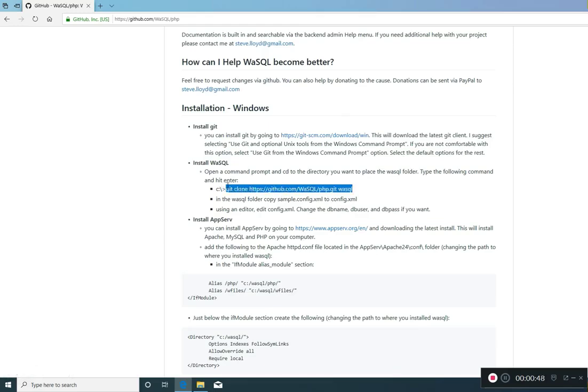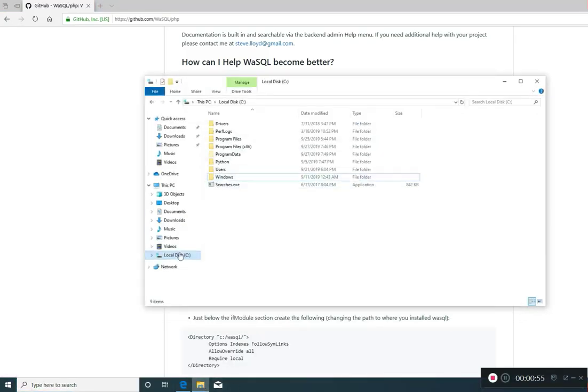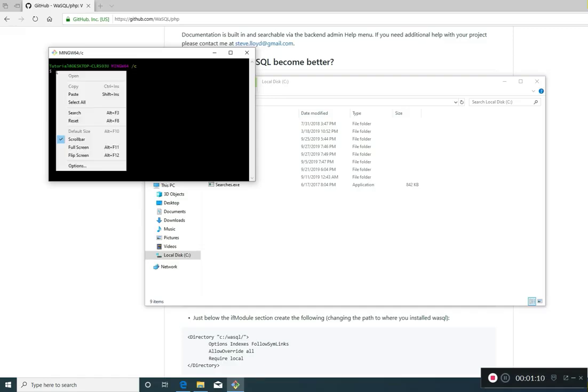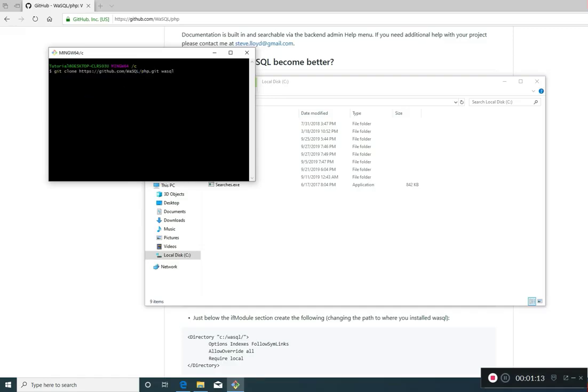If I copy this link and then I open a command, I'm going to do this from the Windows. I'm just going to choose the directory where I'm going to put it. I'm going to put it in from the C drive root. And then I'm going to get bash here, open up a command prompt, and I'm going to just paste that command that I copied. This is going to clone the repository, and it's going to put it in a WaSQL folder.